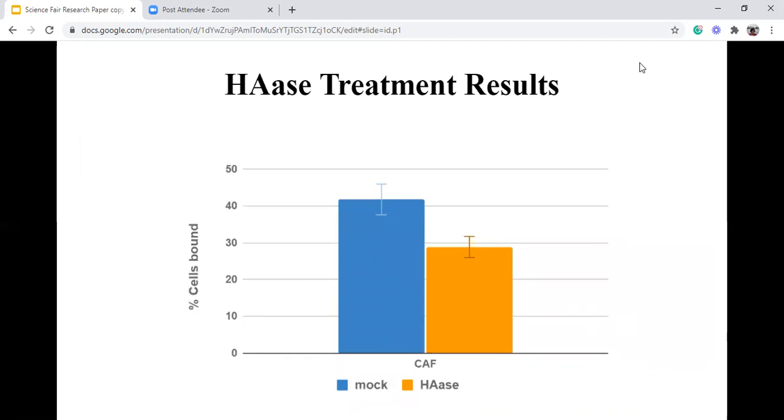The first experiment results with a Hase treatment, which causes HA, hyaluronic acid, to degrade, which partially inhibits CAF cells binding to the endothelial cells. This experiment is shown to prove this theory. The mock cells are the CAF without Hase treatment, and Hase indicates CAF cells with Hase treatment. In the image, it indicates that the percent of treated cells bound to the endothelial cells was significantly less than